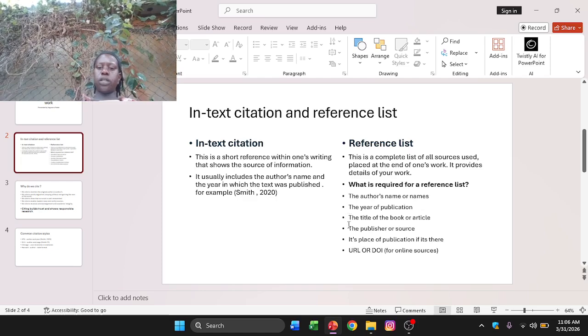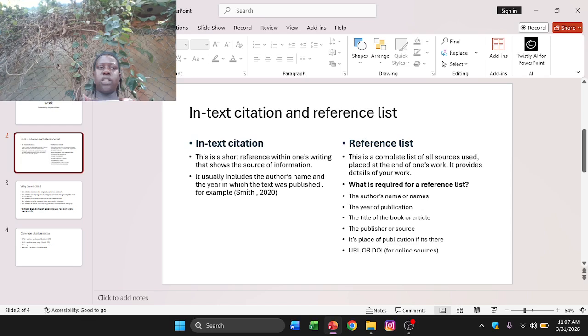But for the reference list, we need the author's name or names, the year of publication, when this person or group of people made it public, and the title of the book or article. Yes, what is it about? The publisher or source.